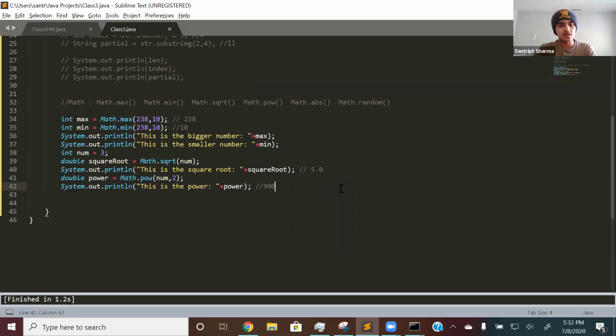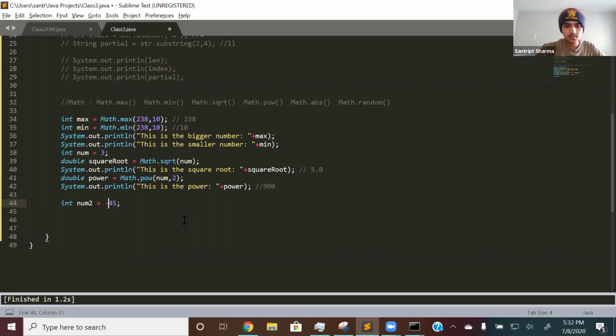And now math.abs, absolute value. So let's create a new integer now. So let's create int num2 is equal to negative 45. So again, absolute value just finds the distance of a number from 0, right? So an absolute value can never be negative. So in this case, if I do math.abs of num2, then what it will print out is 45 instead of negative 45.